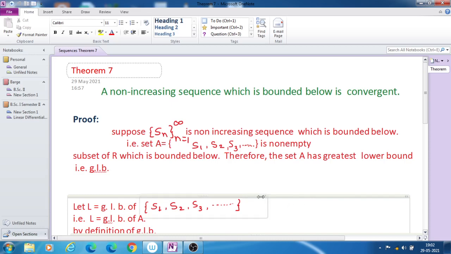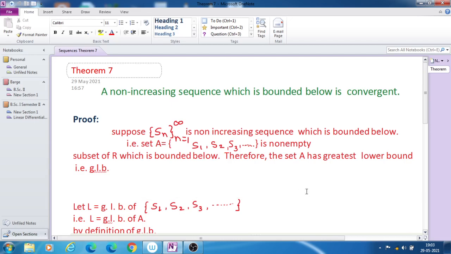If the sequence is decreasing, then the terms go on decreasing. S1 is greater than S2, S2 is greater than S3, or S2 is less than S1, S3 is less than S2, and so on.